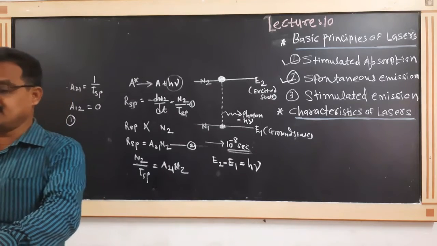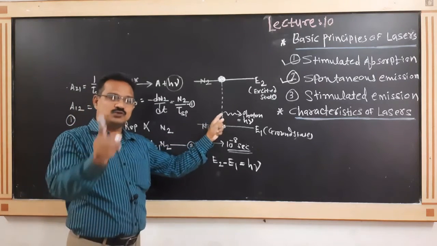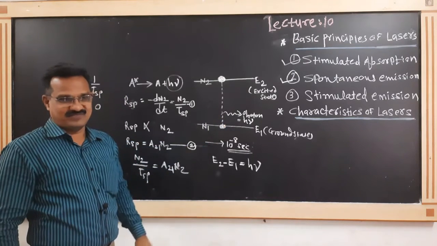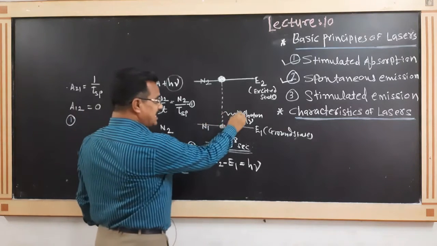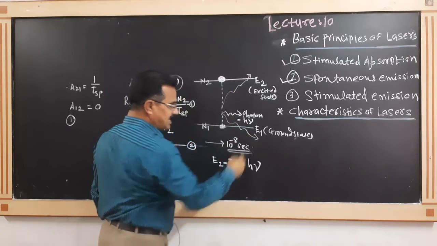But remember that the photons emitted in spontaneous emission are emitted randomly. One photon is emitted in this direction, another in that direction, another in another direction.